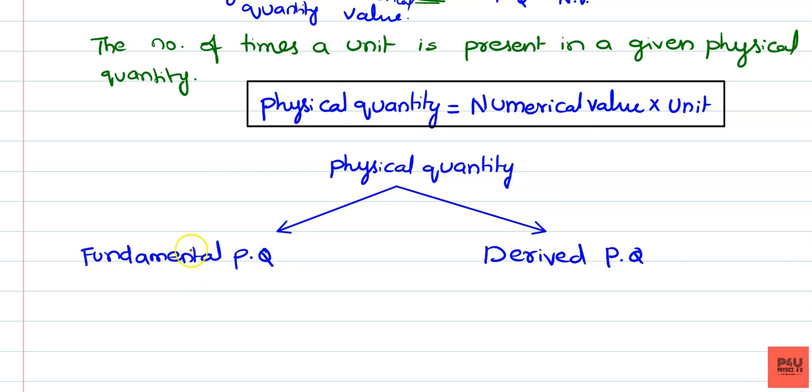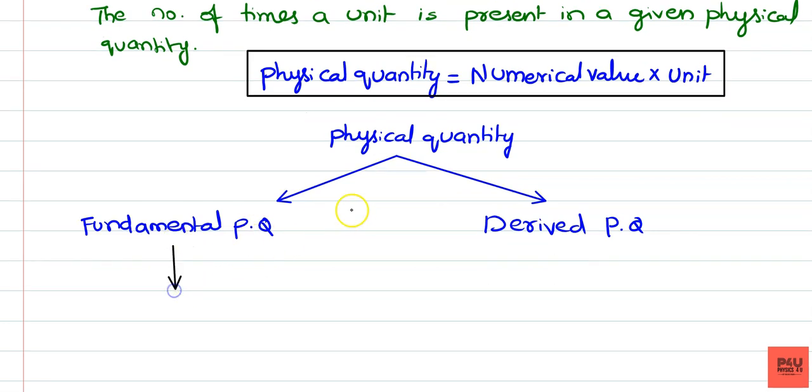Fundamental physical quantity is a physical quantity which does not depend on any other physical quantity. It is independent of any other physical quantities.